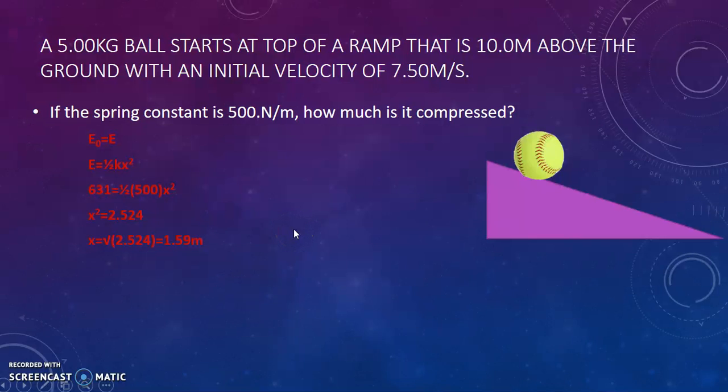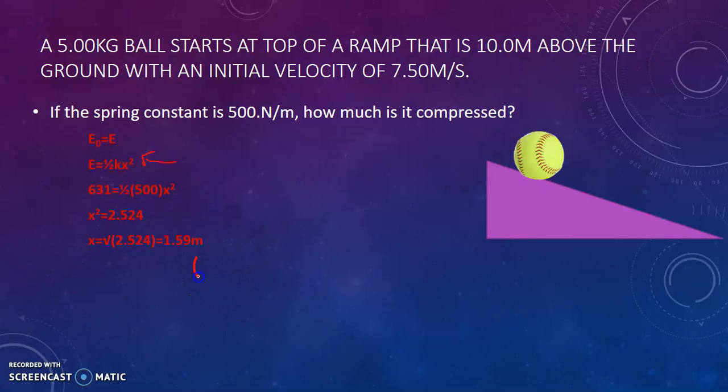All right, another part of the problem is if the spring constant is 500, how much is it compressed? So again, we have to think about what we know about the spring formula. We're going to plug in that the energy is 1/2 k times x squared, where x is the compression.